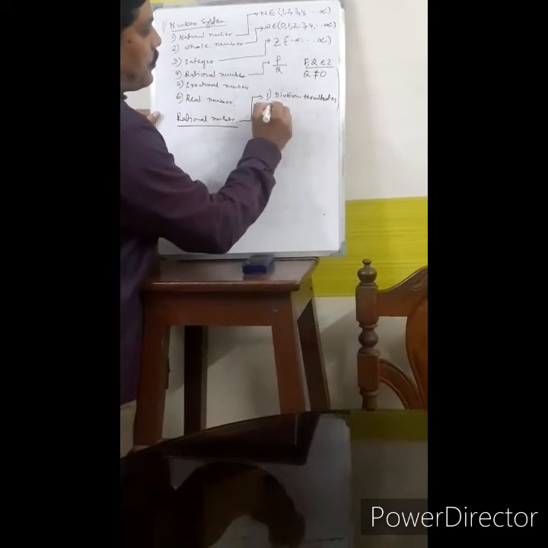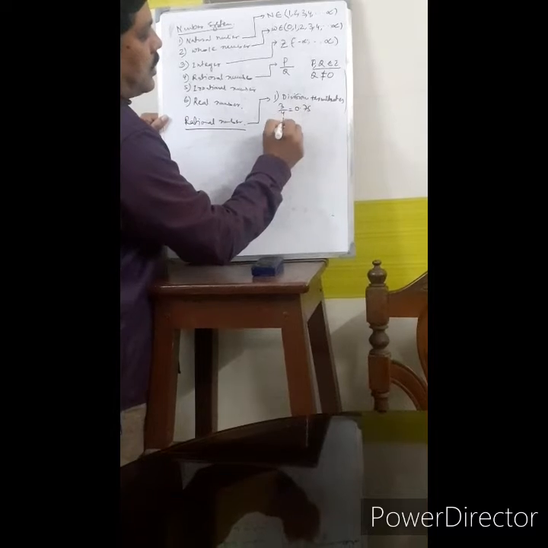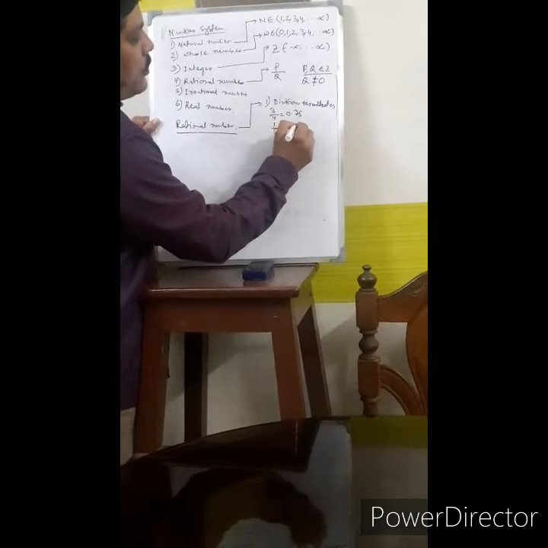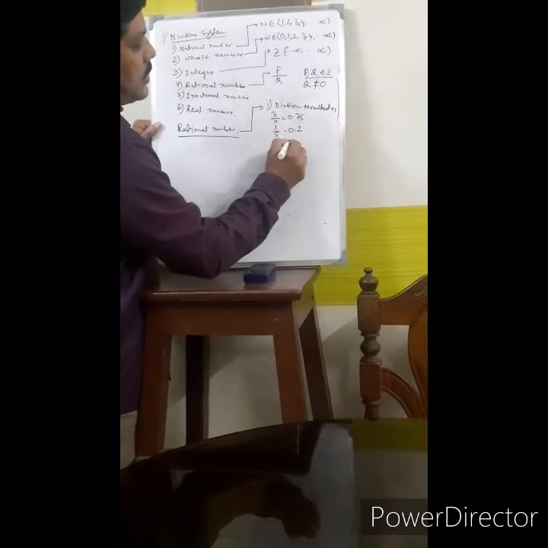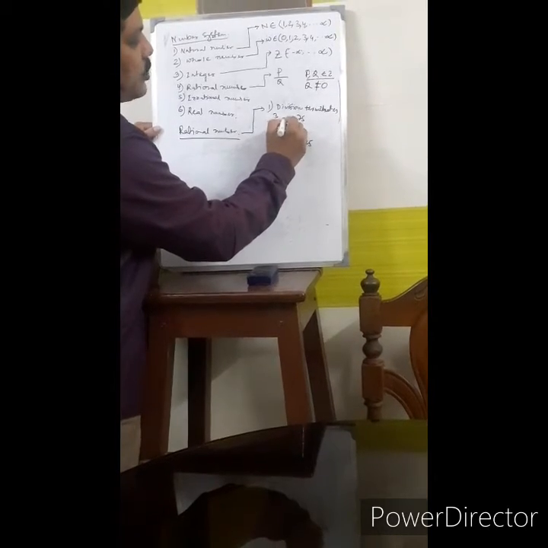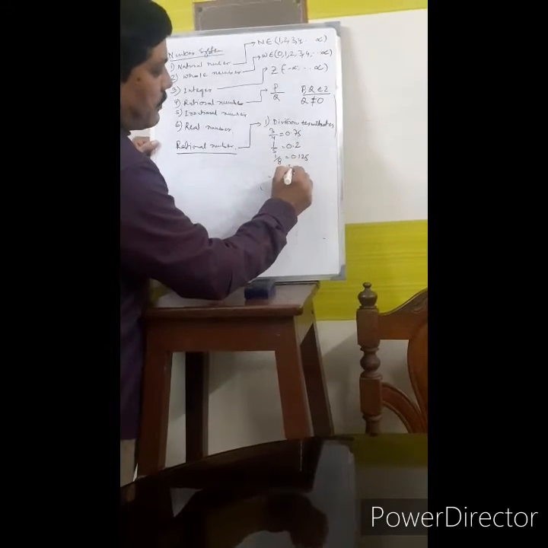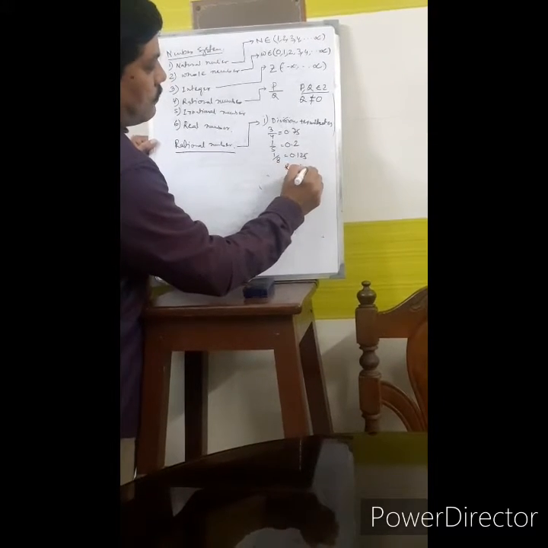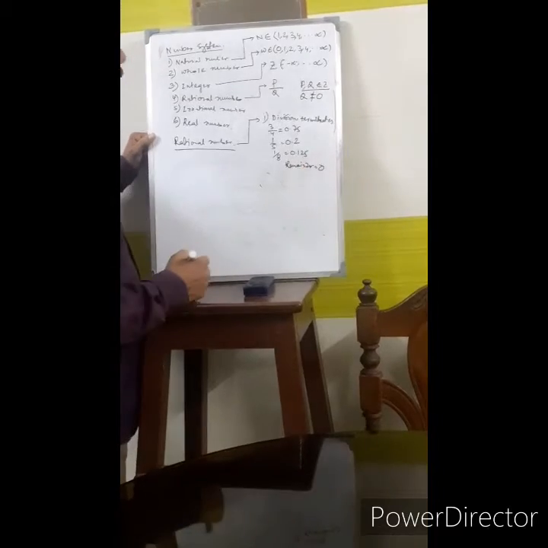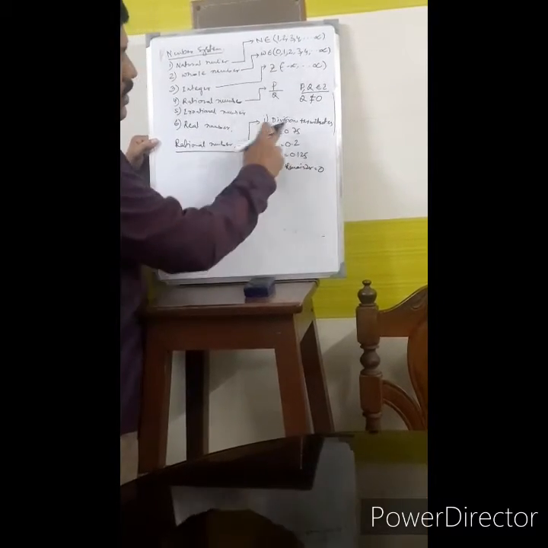Suppose 3 by 4 equals 0.75, 1 by 5 equals 0.2, 1 by 8 equals 0.125. Like this, after a few steps the division terminates and the remainder becomes 0. This is one possibility. This comes to the rational number series.